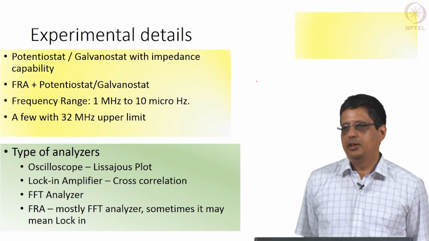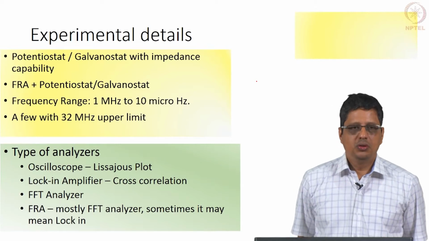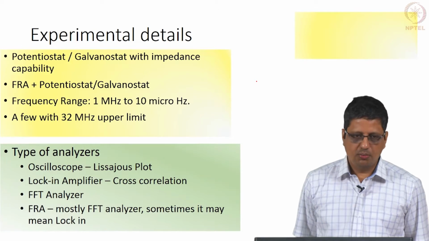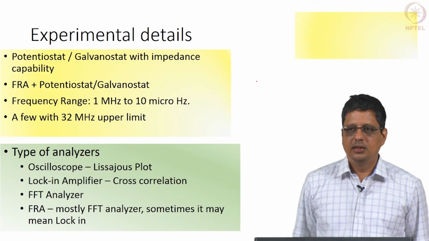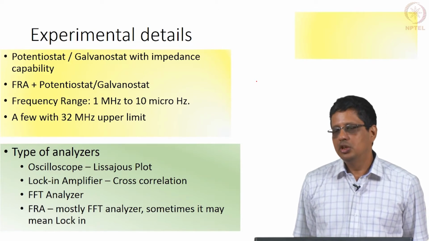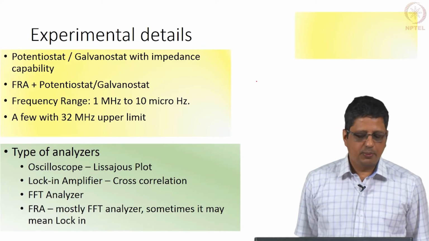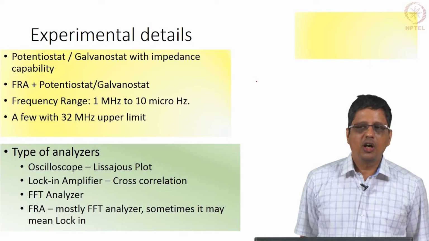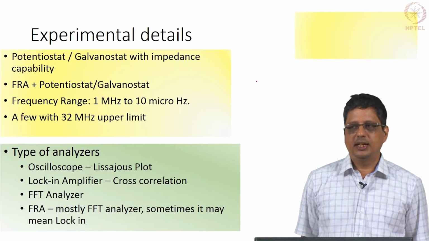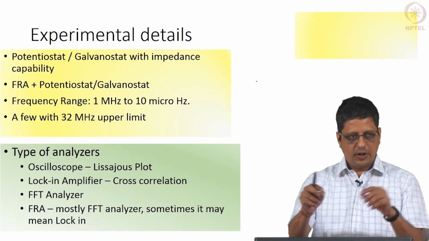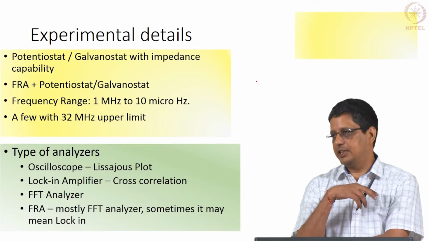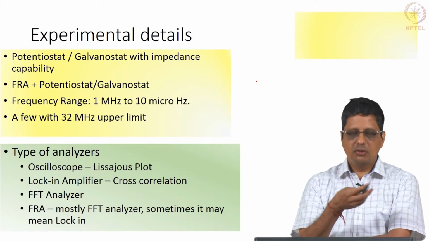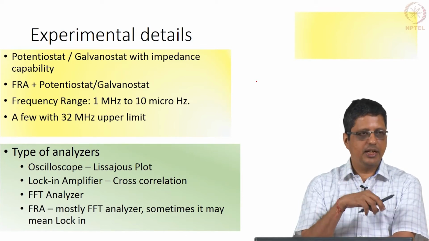Now we will come to the experimental details. Usually for electrochemistry, you can get instruments that host potentiostat, galvanostat and impedance capability in one instrument. So you can get workstations. You can also get potentiostat and galvanostat separately as one piece of equipment, and what's called an FRA, or frequency response analyzer, as another instrument, and you can couple them together and then run these experiments. Some of the Solartron company's products are like this. Solartron of course also sells one with the integrated facility.